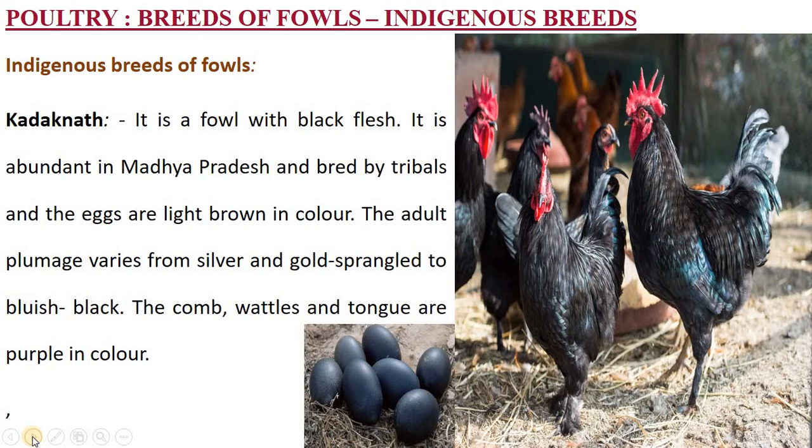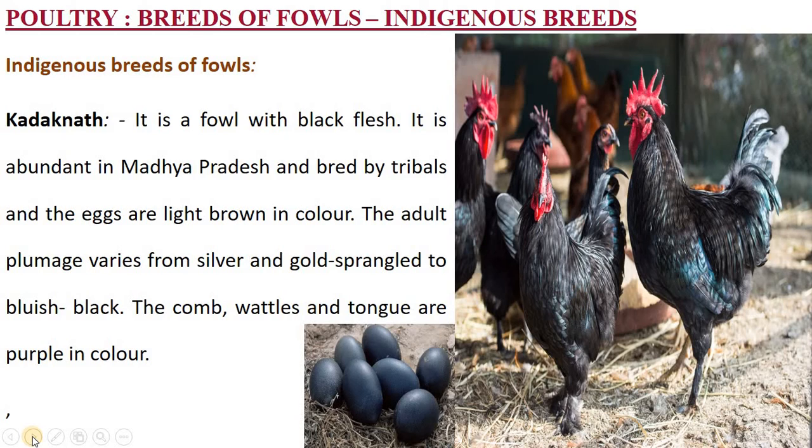Then the other is the Kharaganath. Kharaganath is usually found in Madhya Pradesh, and it is reared by the tribals of Madhya Pradesh. A lot of people in the tribal hilly regions of Madhya Pradesh rear this variety, that's Kharaganath. Kharak means strong, Nath refers to the god. So, strong Kharaganath.